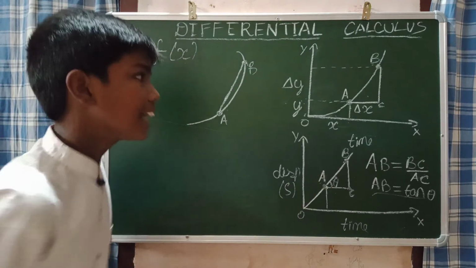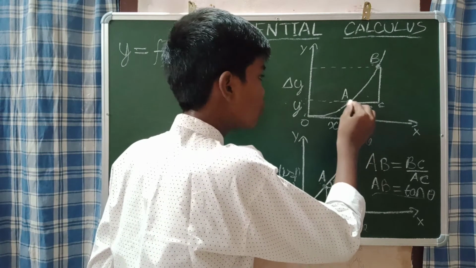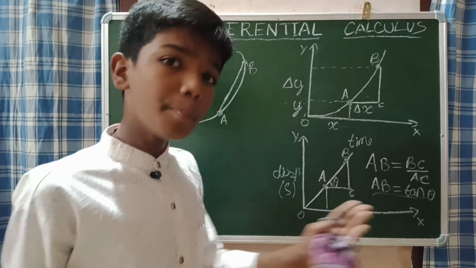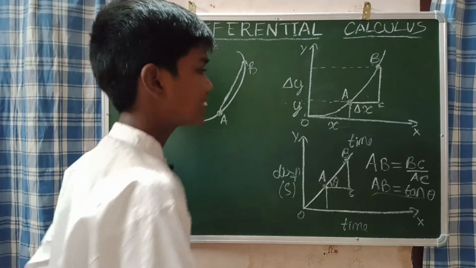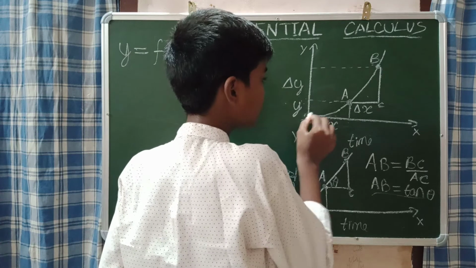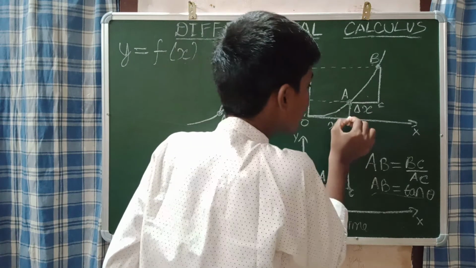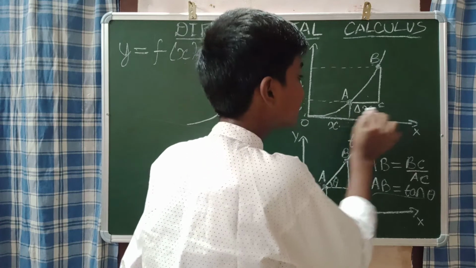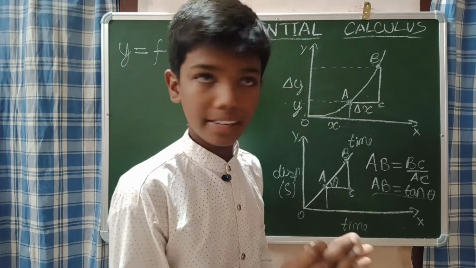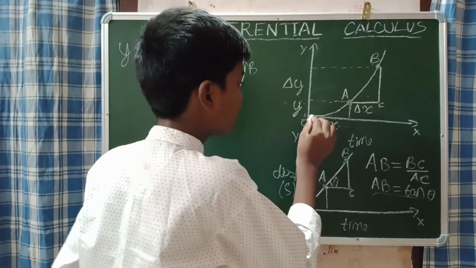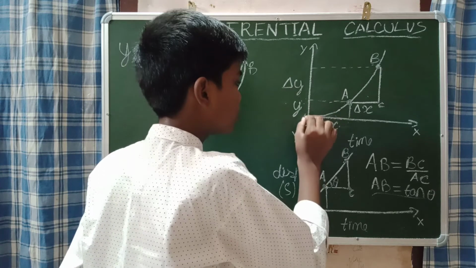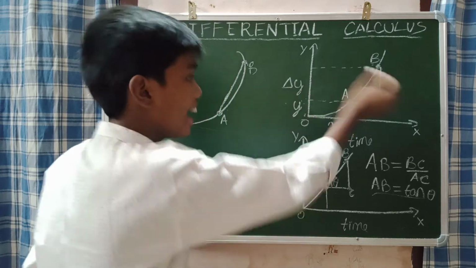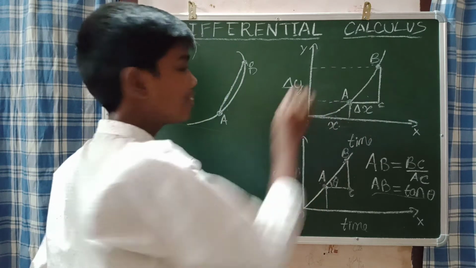What I did is, I need to find the exact value of velocity at the point A, so I am doing these steps. Please understand, from the origin to this A it is x, and from A to C the distance is del x. That's a small change that happened. Similarly, up to A the y coordinate is y, from the origin to A it will be y, and from A to B it will be del y.